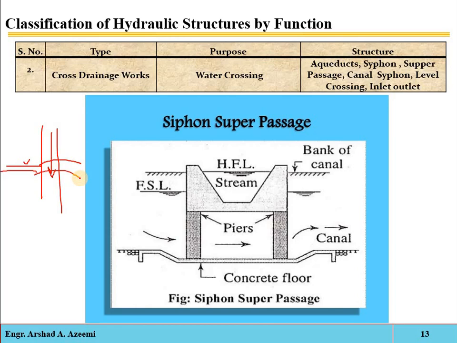The structure is suitable when the bed level of the drainage is above the flood surface level of the canal and the water of the canal will be passed clearly below the drainage. The canal water will be passed below the drainage. That is called the super passage.